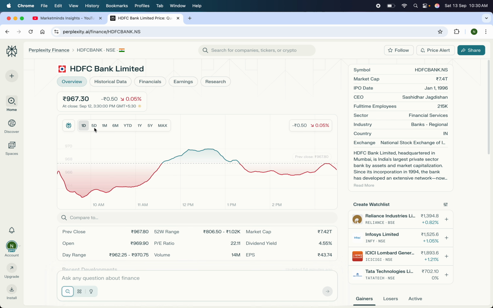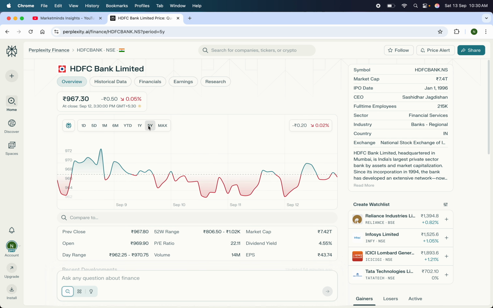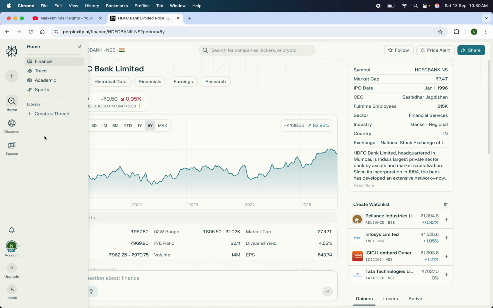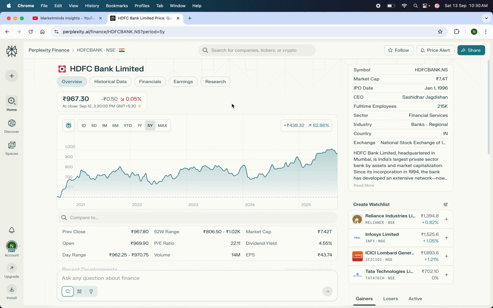We have the graphs: 1 day, 5 day, 5 years and the max graph as well. Apart from this, on the right hand side we have the symbol, market cap, IPOs, and all that necessary information basically.